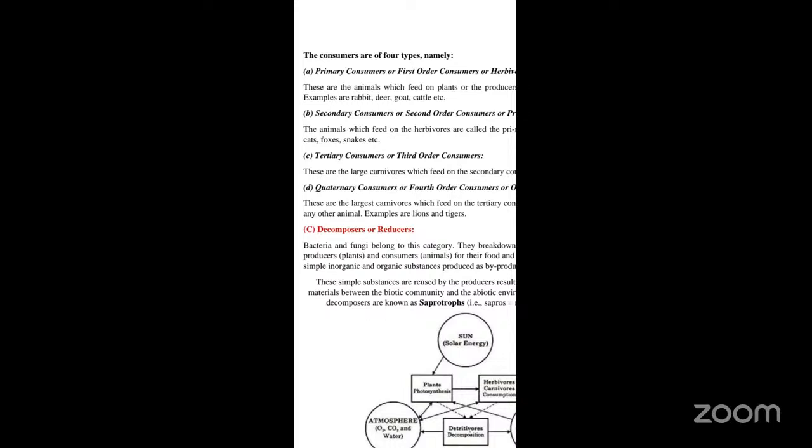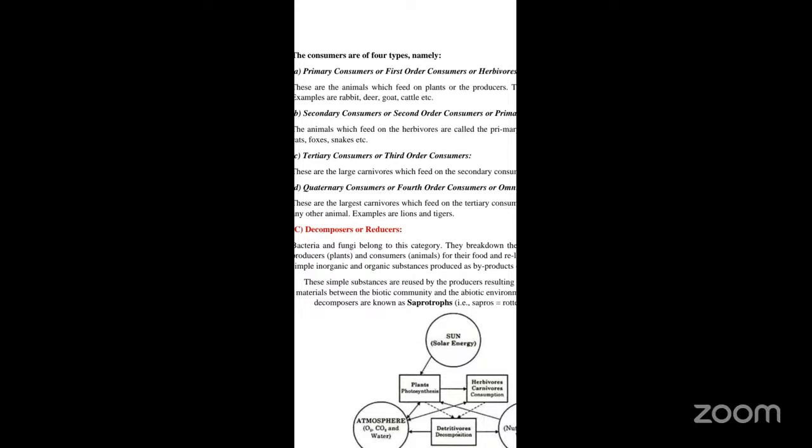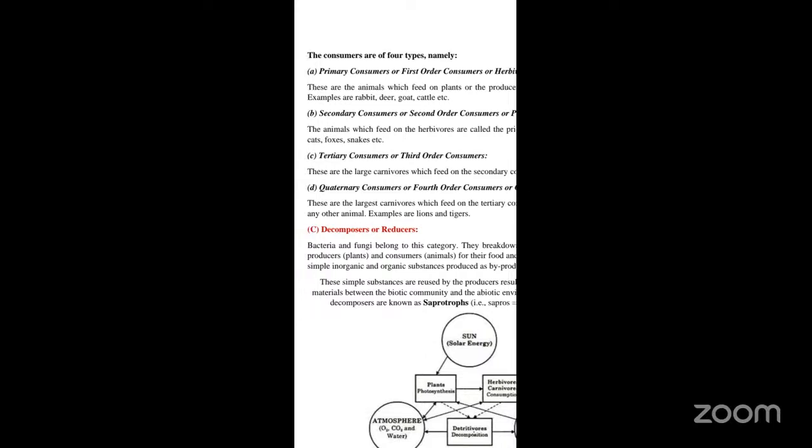Herbivores are the animals which feed only on the plants, or we can say the producers. Producers here are nothing but the plants. For example, rabbit, deer, goat, and cattle. They are not carnivores. They don't take up meat, flesh, and all those things. They feed only on the plants, and hence they are called herbivores.